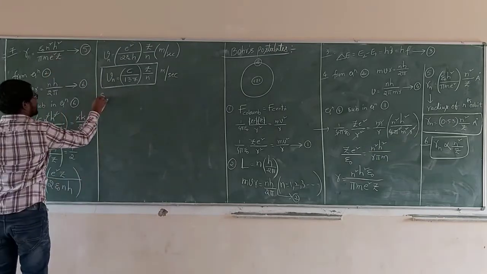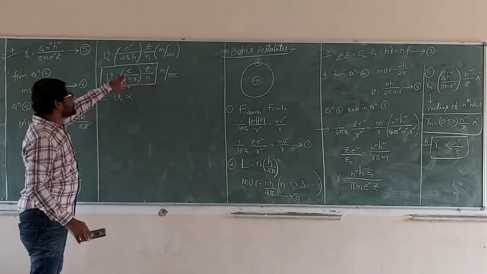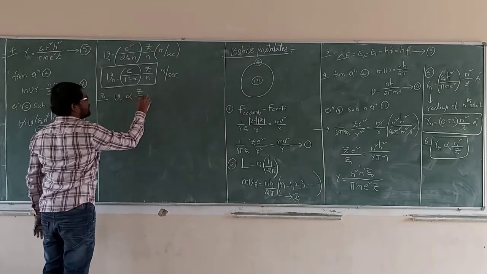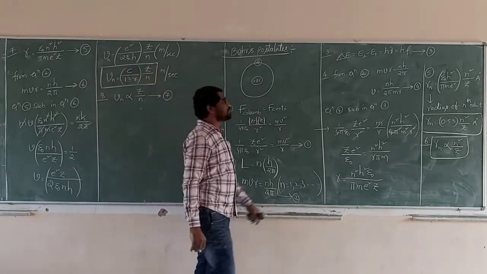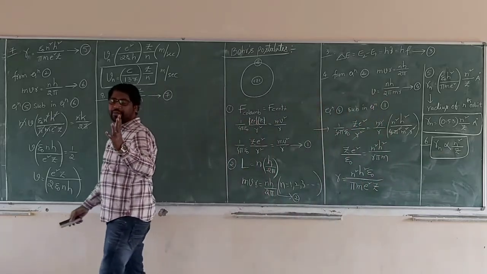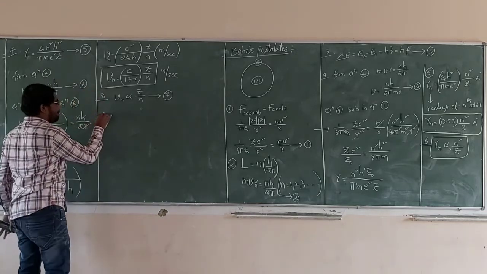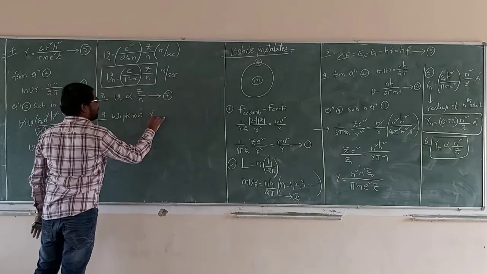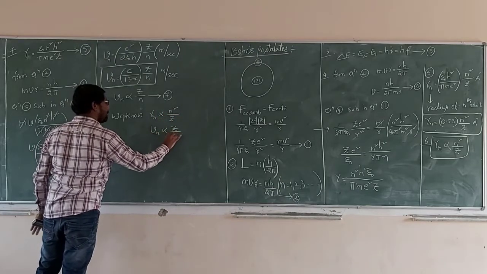Next, Vn proportional is always constant. 1 by 137 constant. So Z by n. This is equation number 7. We get the radius: Rn proportional to n square by Z, and also Vn proportional to Z by n. By using these two equations, we are calculating a number of parameters. See carefully, we know Rn proportional to n square by Z, Vn proportional to Z by n.